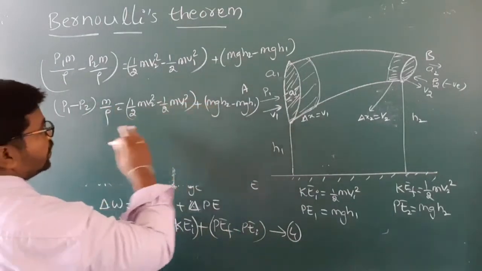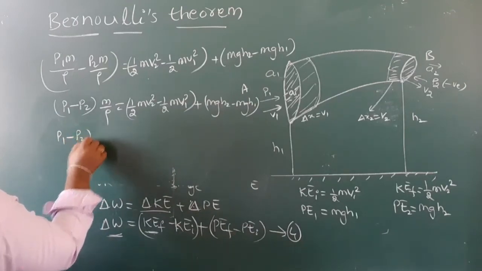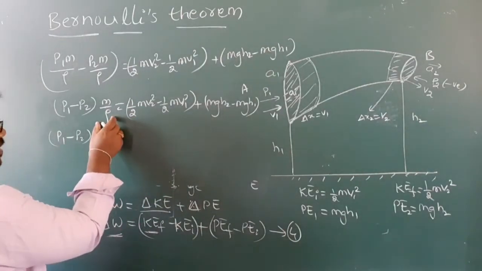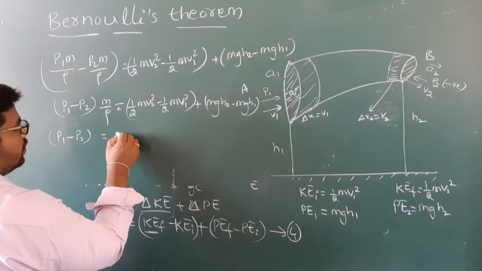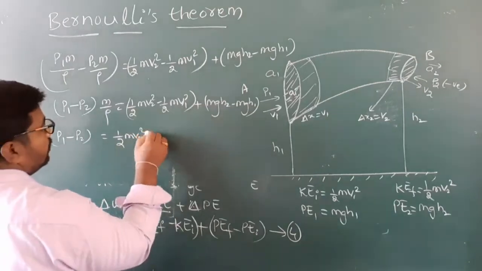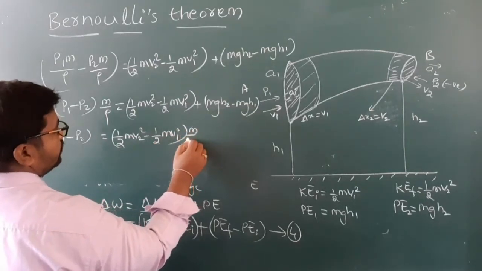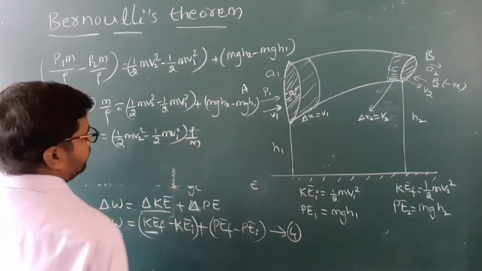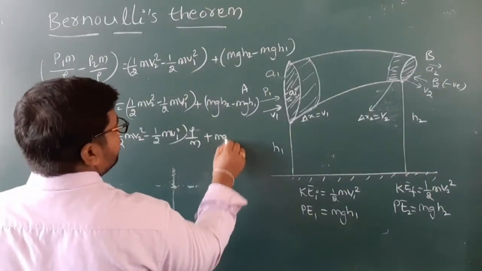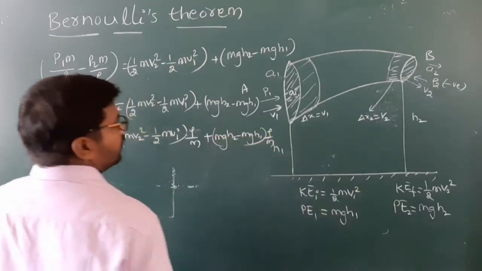So m by rho we can send to the right side. P1 minus P2 is equal to each value multiplied by rho by m. That means 1 by 2 m v2 square minus 1 by 2 m v1 square into rho by m, plus m g h2 minus m g h1 into rho by m.